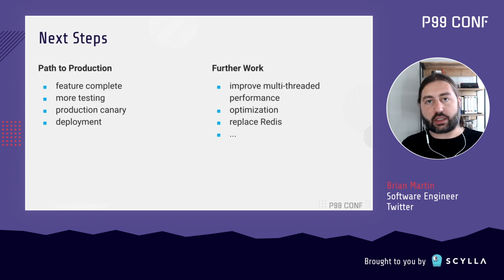There's going to be a lot more testing that we want to do. We have a whole suite of cache traces that we want to replay against this and make sure that it's looking as solid as it can with real cache traffic.